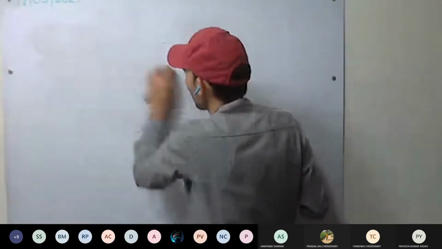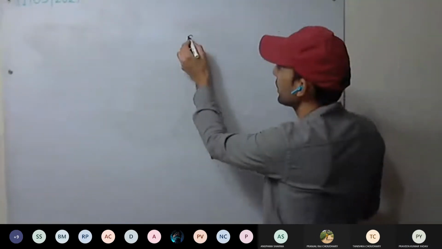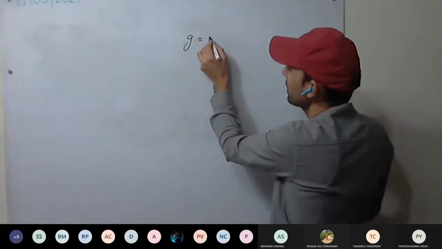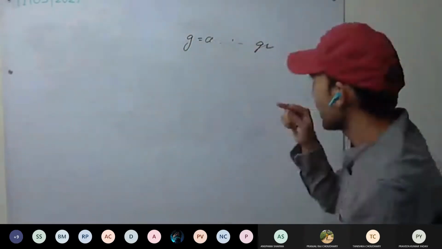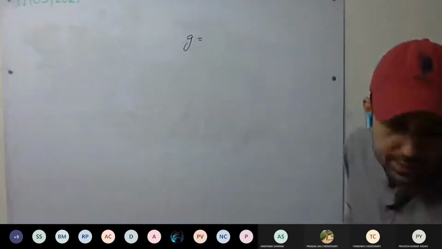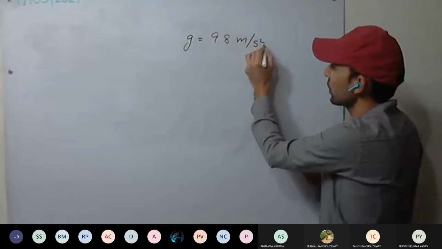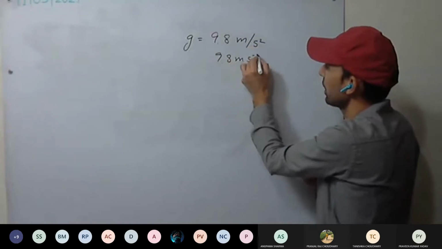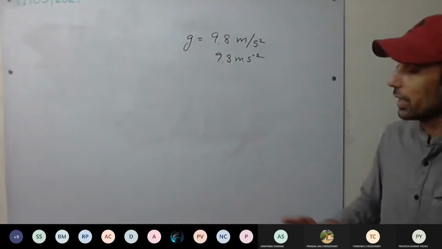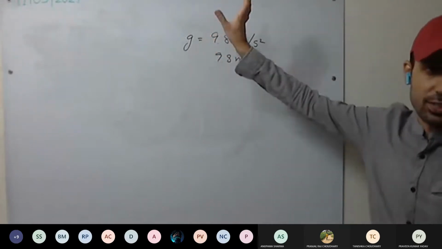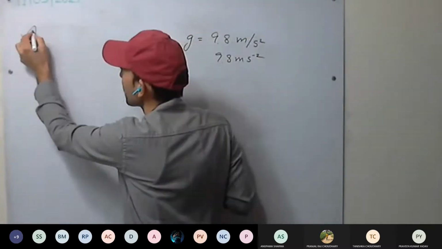So we'll discuss acceleration. Like we have discussed earlier, when we discussed time period, g was the acceleration due to gravity, and its value was 9.8 meter per second square. This is one kind of acceleration, that is because of gravitational force. So we'll be discussing acceleration now.